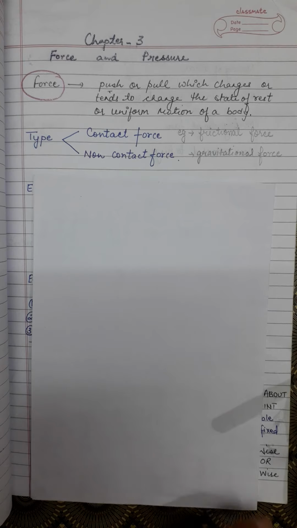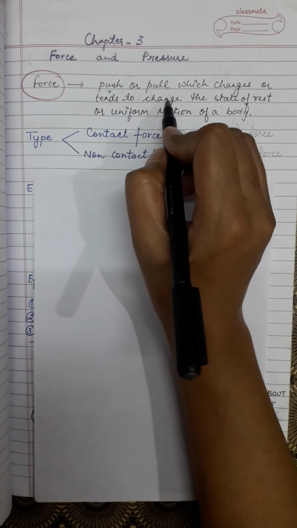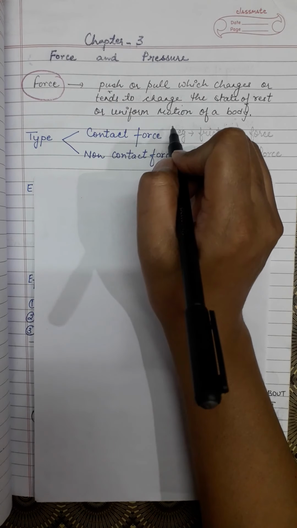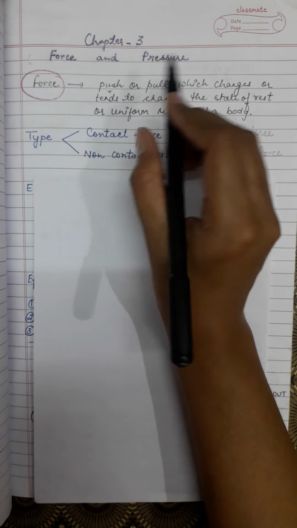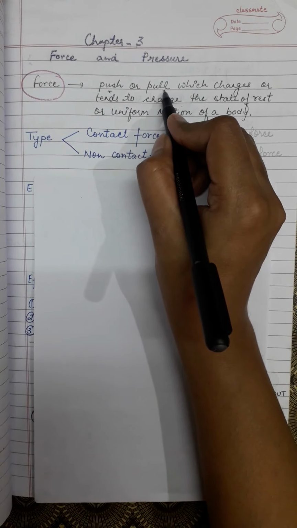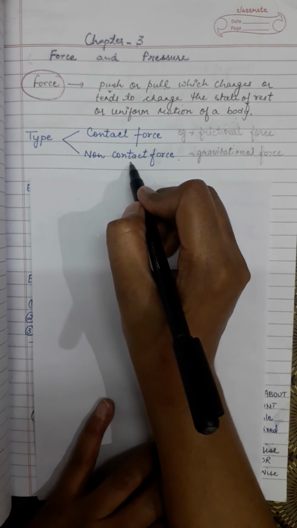What is force? Force is a push or pull which changes the state of motion or rest. So what is push? When anything is away from you, a force is applied away from you, it is push, and when a force is applied towards you, it's a pull. Force is of two types, contact force and non-contact force.